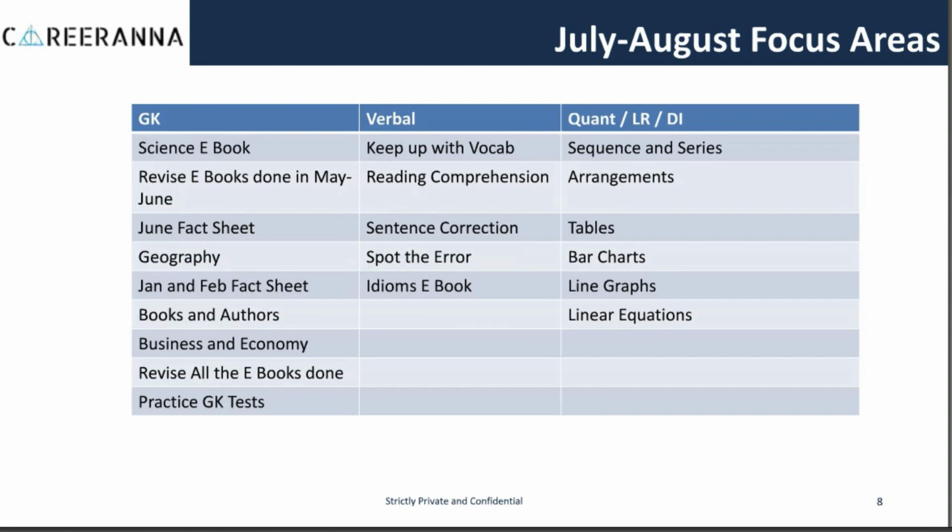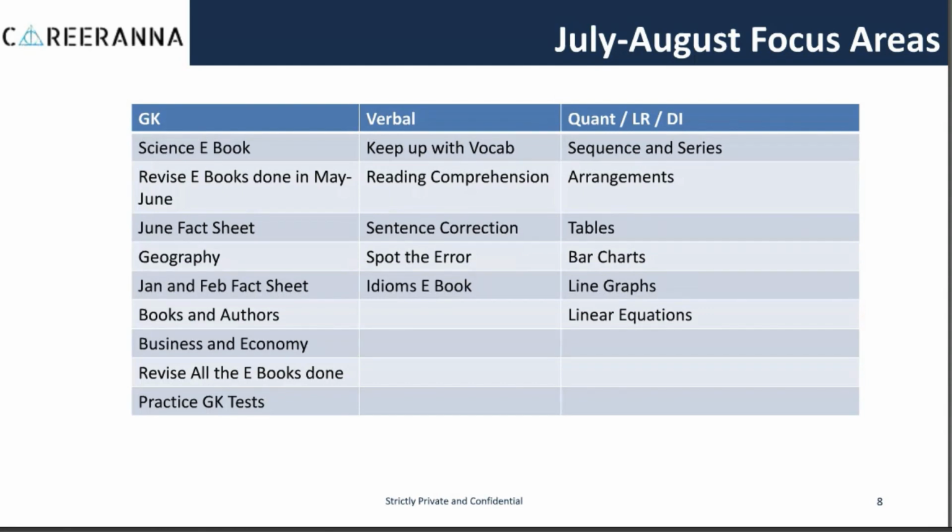Focus well on the science ebook, because you may get 2 to 3 questions from science itself in the exam, and you never know whether they will be from physics, chemistry or biology. Once you have done the science ebook, go back to all the ebooks which you have studied in May and June and revise them all.